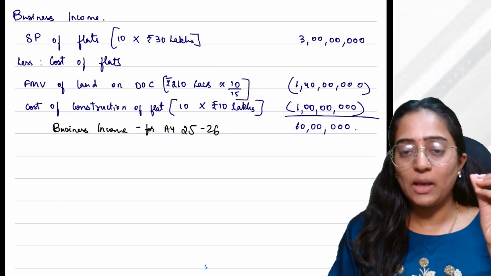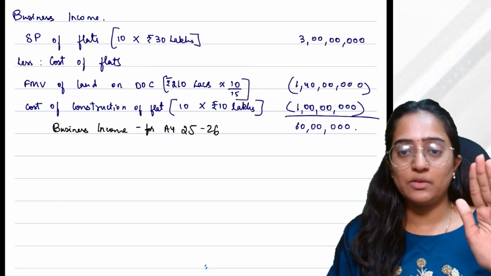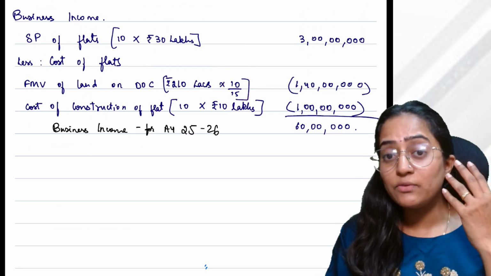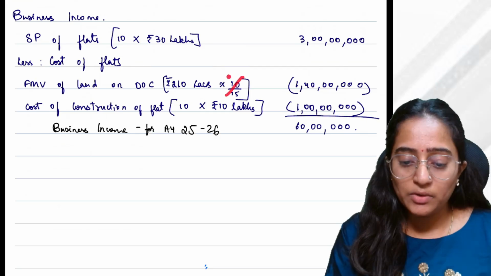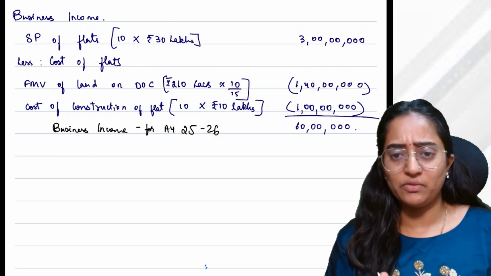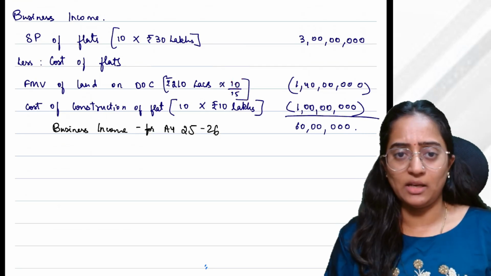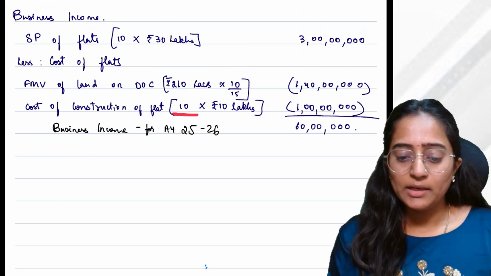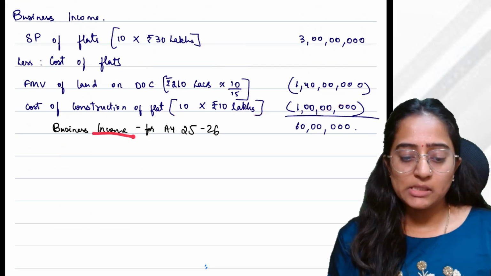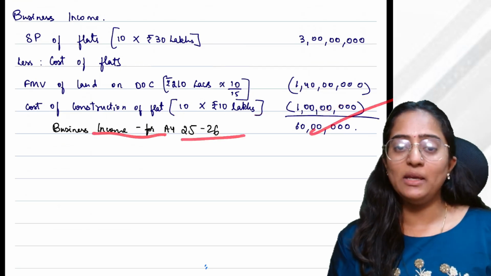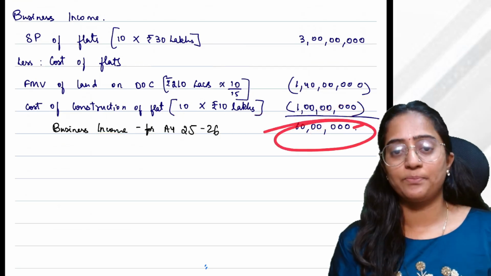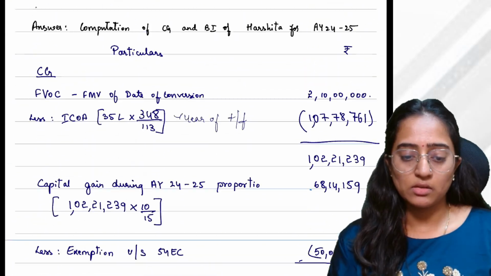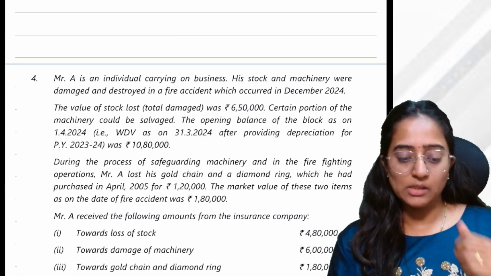In the question, if they had mentioned, suppose 15 flats are constructed and the entire 15 flats are sold, we wouldn't have done all these things. 10 by 15 and all, we wouldn't have done. We would have taken it directly. Okay. 10 into 10 lakh, so much. Business income for AY 25-26 would be 60 lakh. Understood? I hope it is understood.